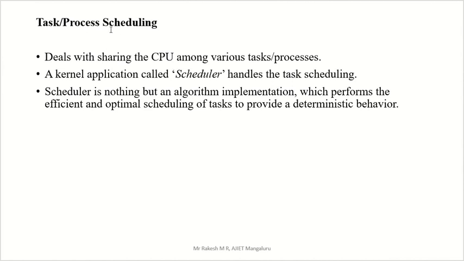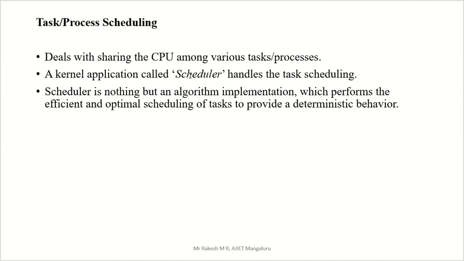In process scheduling, we actually have two types: short term and long term. Short term scheduling is CPU scheduling, and long term scheduling is job scheduling. Job scheduling means from secondary memory to primary memory, and short term scheduling means from primary memory to CPU. So here it deals with sharing the CPU among various processes. How to share the CPU with the various processes, that is called process scheduling.